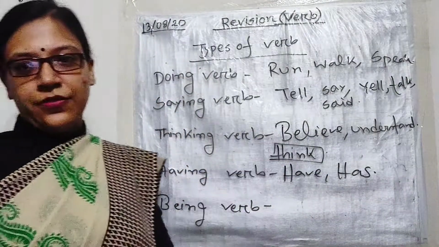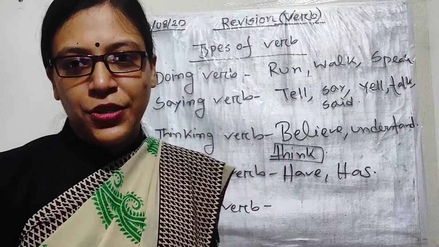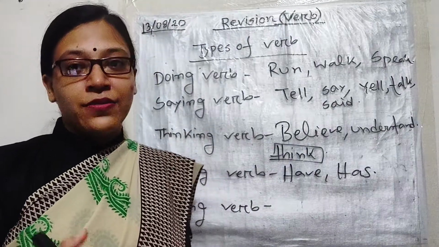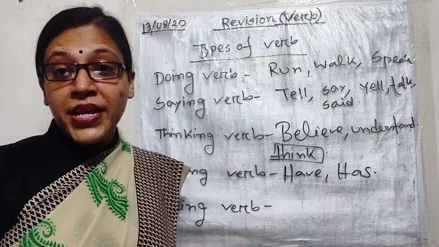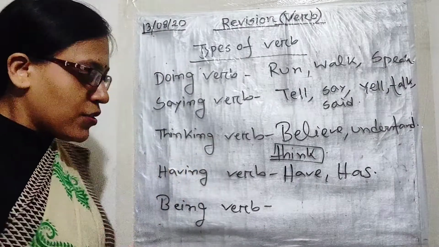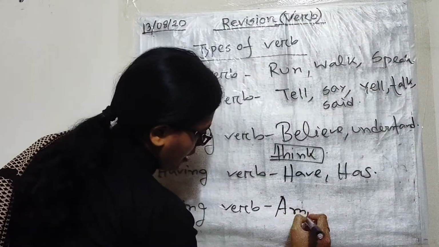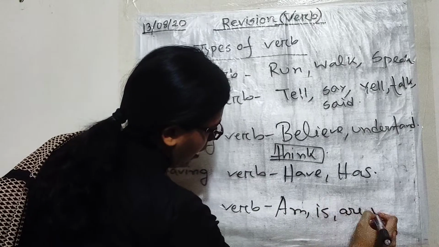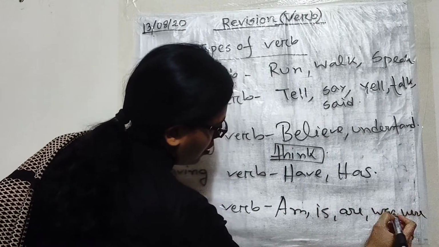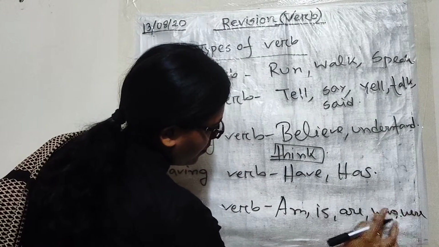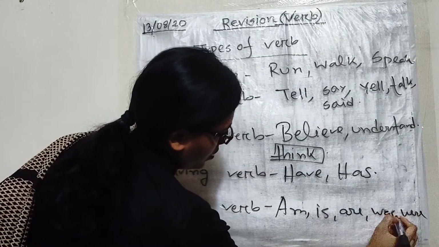And then being verb. Again, it is also known to you because you have studied being verbs in person and number. Being verbs are am, is, are, was, were.